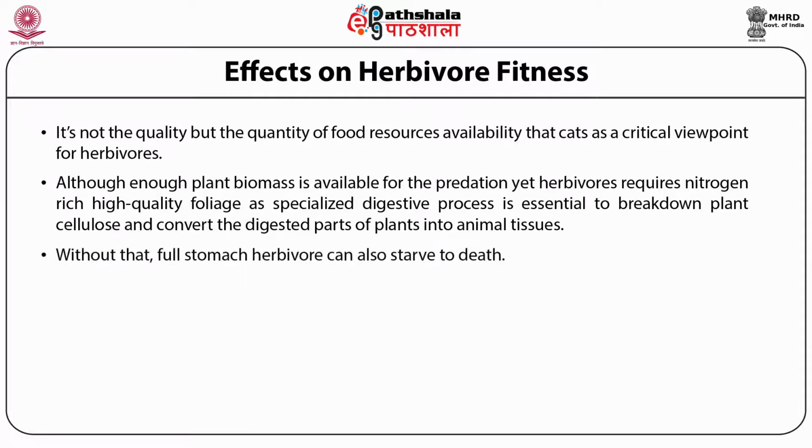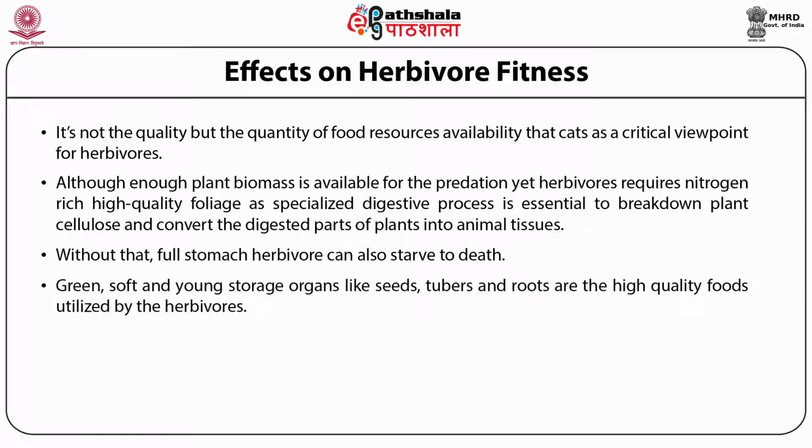Without that, a herbivore with a full stomach can still starve to death. Green, soft, and young storage organs like seeds, tubers, and roots are the high-quality foods utilized by herbivores.